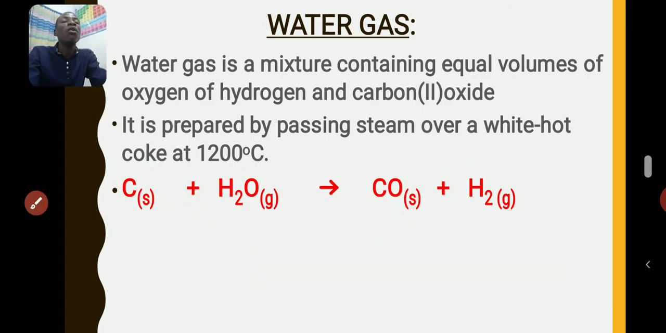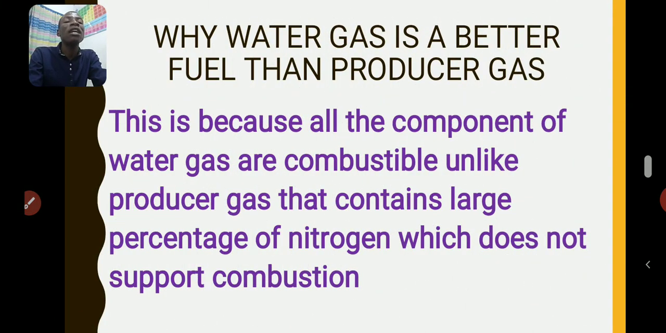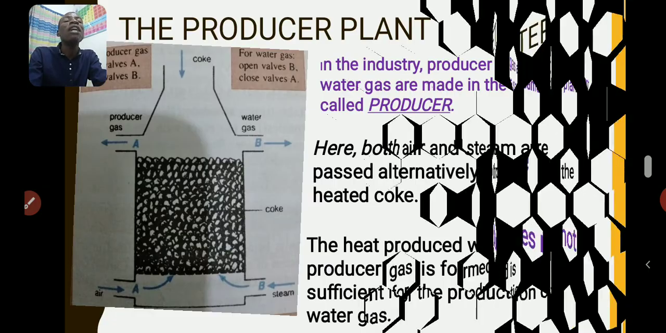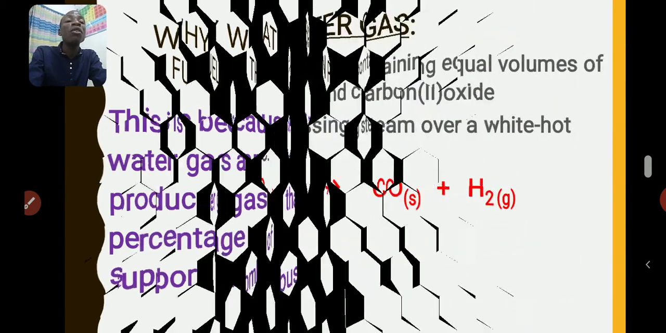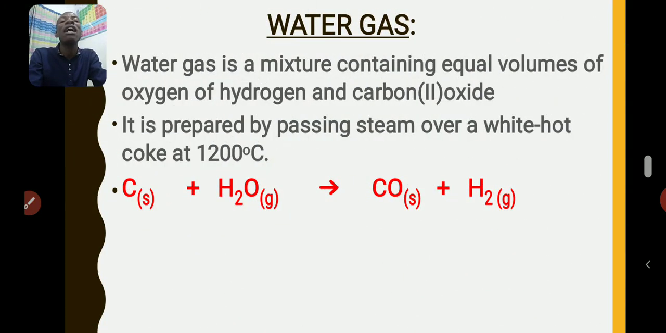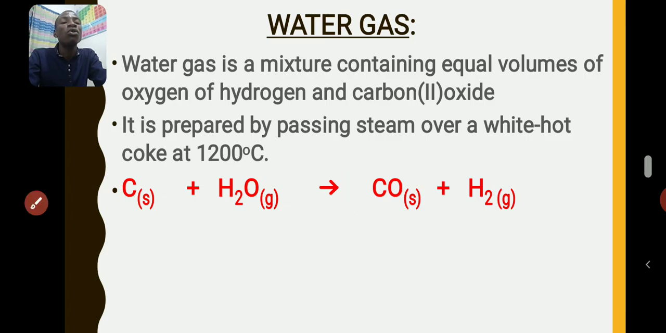What are the uses of water gas? What do we use water gas to do? Water gas is majorly used as industrial fuel because it can burn very well. All the components of water gas can burn. But we cannot use water gas like producer gas, we cannot use water gas at home for cooking food because of the very high percentage of carbon monoxide that is present. It's very poisonous. That gas is very poisonous. So that's why we cannot use water gas at home to cook.